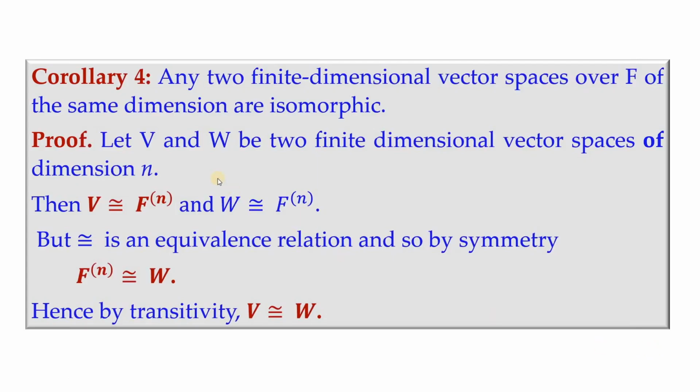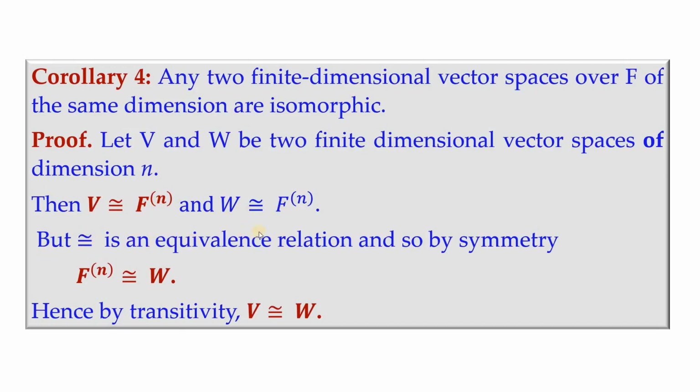Now the last corollary: any two finite dimensional vector spaces over F of the same dimension are isomorphic. This corollary can be easily proved with the help of the third corollary. So if we have V and W to be two finite dimensional vector spaces of dimension say n, then V is isomorphic to the collection of ordered n tuples, and W is also isomorphic to the same Fn.